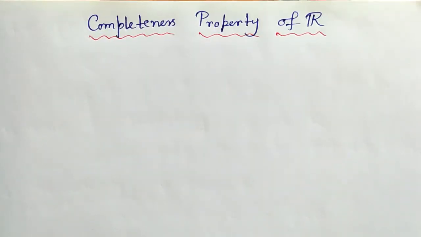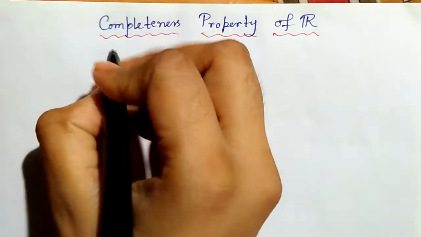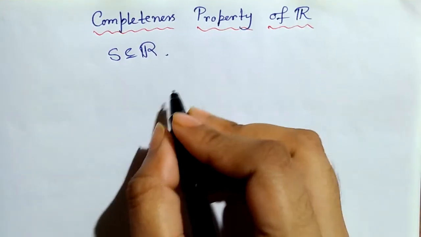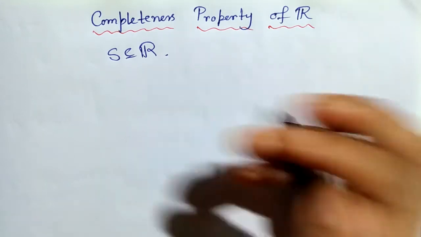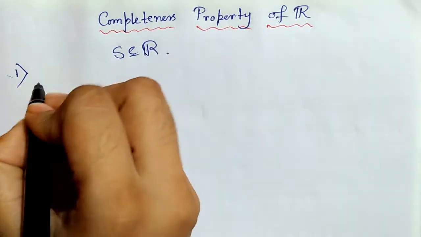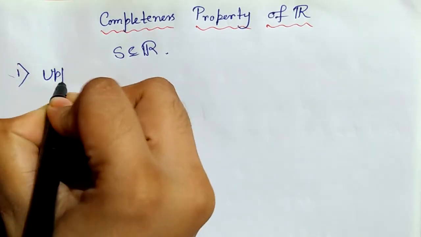Welcome to everyone. Today we shall discuss the completeness property of R. At first we need to know some preliminary parts. Throughout our discussion we assume that S is a subset of R, script R, that is the set of all real numbers. So at first we discuss the upper bound of a set.